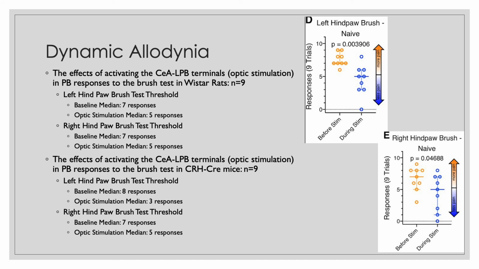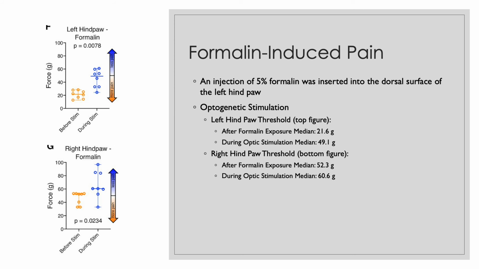Next, we have dynamic allodynia. Similar to the previous slide, both in Wistar and CRH-Cre mice, both the left and right hind paws were tested, only this time they were using the dynamic allodynia test instead of the mechanical sensitivity test. For these next 4 slides, they are all to do with formalin-induced pain.